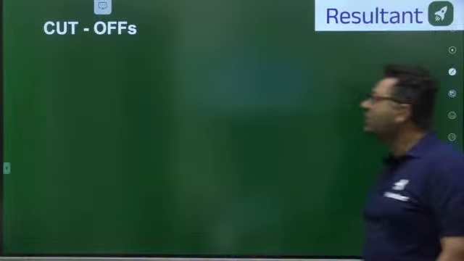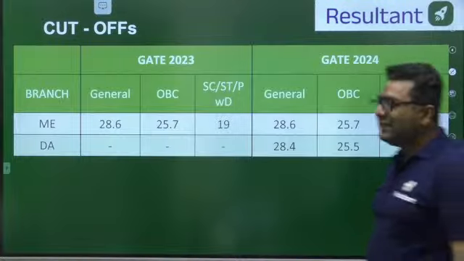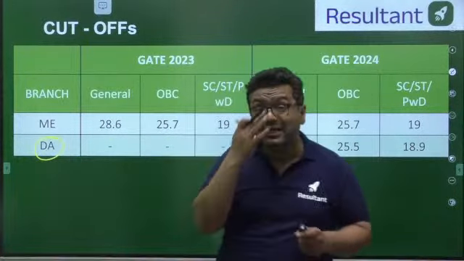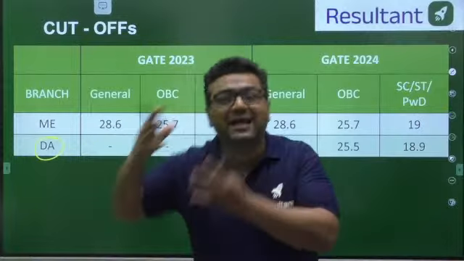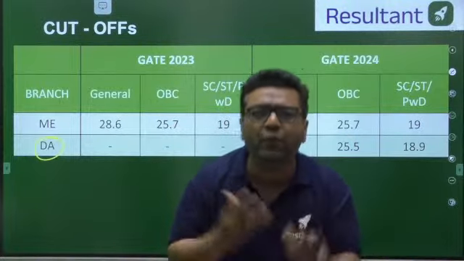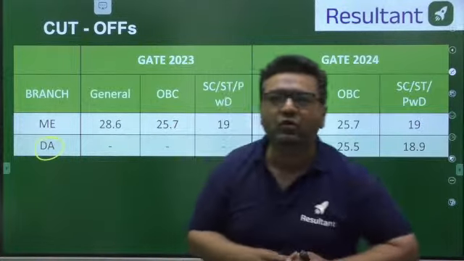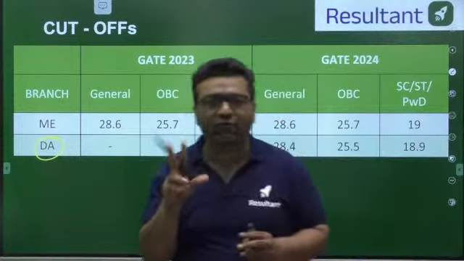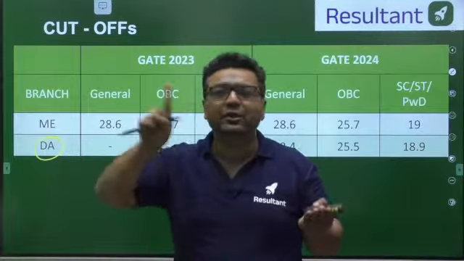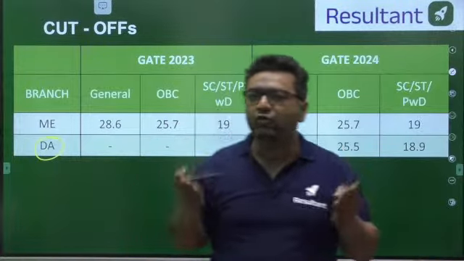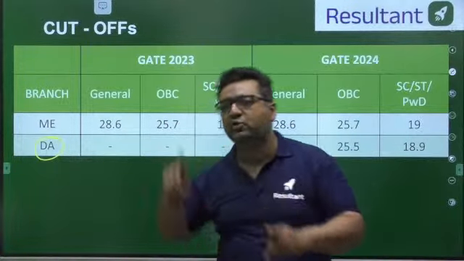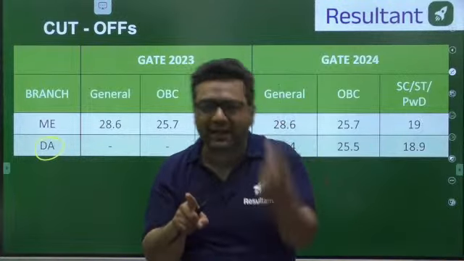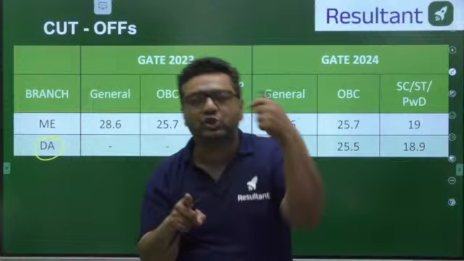So guys, next we are talking about the cutoffs. You can see there is one more paper introduced this year, that is data science. Whenever we are talking about data science and artificial intelligence, this was a new paper introduced. And when we are talking about Prasad, you can appear for 2 papers. If you are appearing for PI and XC, then you cannot appear for ME. So if your BTech is from mechanical, your first paper should be mechanical only. The second paper can be XC, PI, data science, or instrumentation.